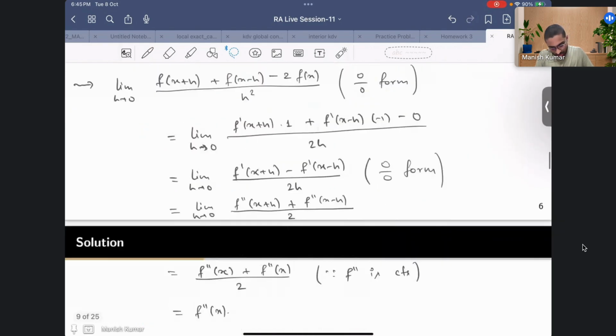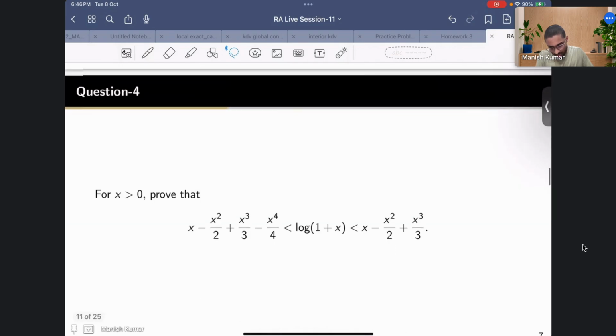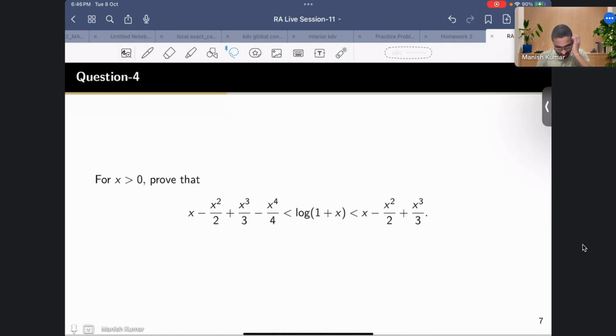Okay, so now let's move to the next problem. This is the kind of inequality that you have to prove. Okay, so that log of 1 plus x is bounded below by x minus x square by 2 plus x cube by 3 minus x to the 4 by 4, and bounded above by x minus x square by 2 plus x cube by 3. So one way you already know is that you define f as log of 1 plus x minus this thing, and then you check whether it's increasing or decreasing, and then you can conclude this kind of inequality.